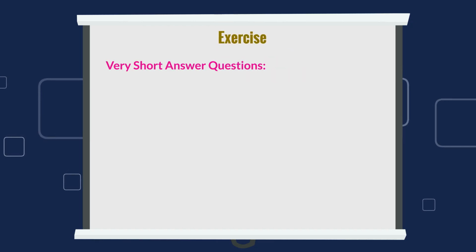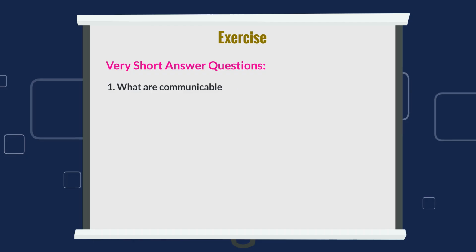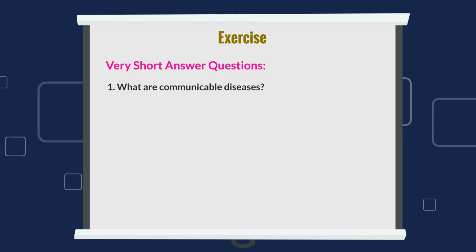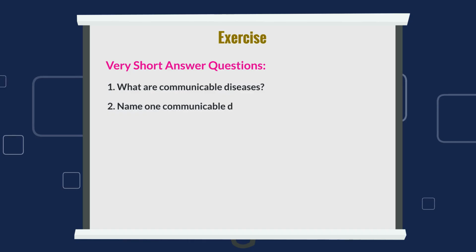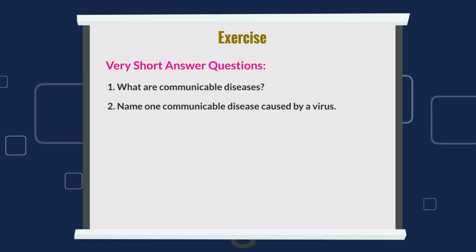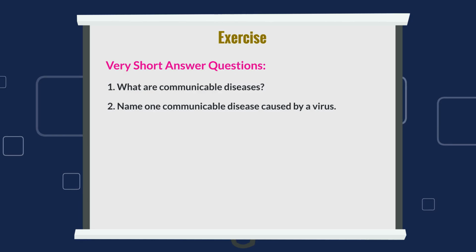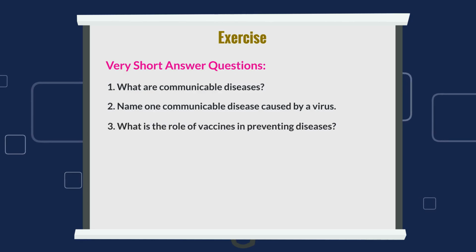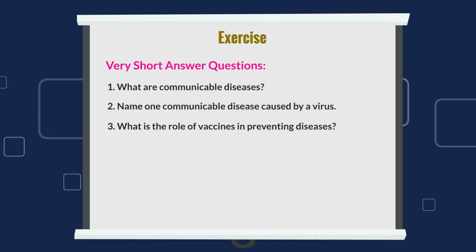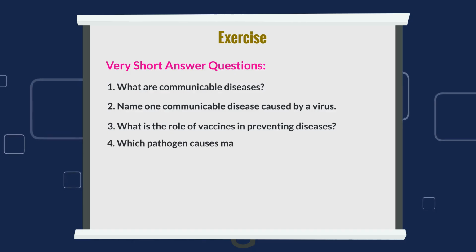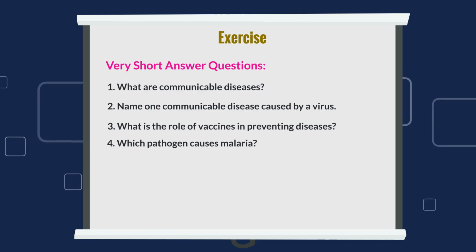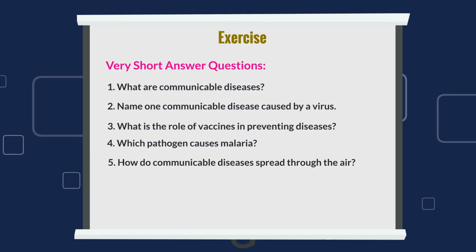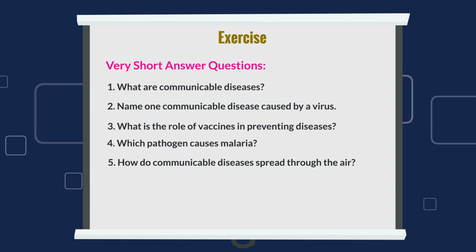Very short answer questions. 1. What are communicable diseases? 2. Name one communicable disease caused by a virus. 3. What is the role of vaccines in preventing diseases? 4. Which pathogen causes malaria? 5. How do communicable diseases spread through the air?